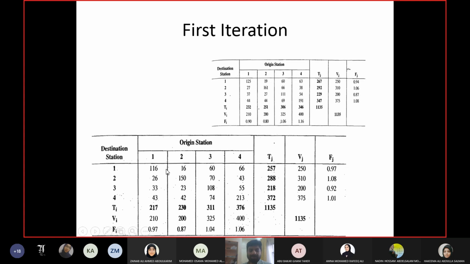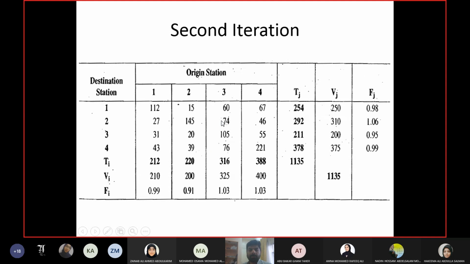Again, I will now take these values 116, 16, 60, 66, and so on, and I will use these adjustment factors now, which you see in this matrix. So 116 will be multiplied with the adjustment average of 0.97 and 0.97. 26 will be multiplied with the adjustment average of 0.97 and 1.08, and so on. So this is the matrix after multiplication with the new factors, and you have these values now.